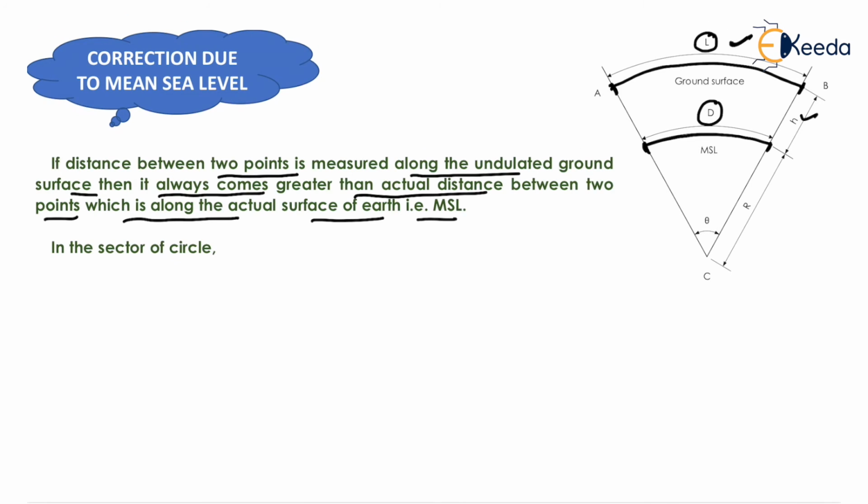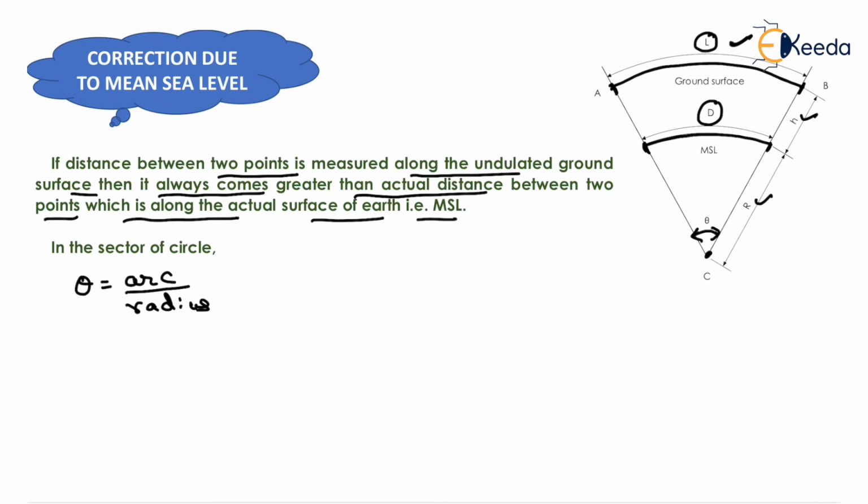Now here this is the center of the Earth. So the distance of MSL from the center of the Earth is the radius of the Earth, which is shown here by R, and the angle formed at the center is theta. Now from the concept of sector of circle, we know that theta is equal to arc upon radius.